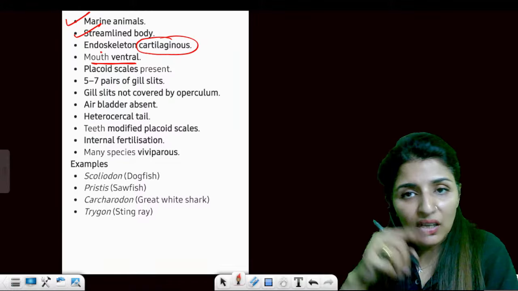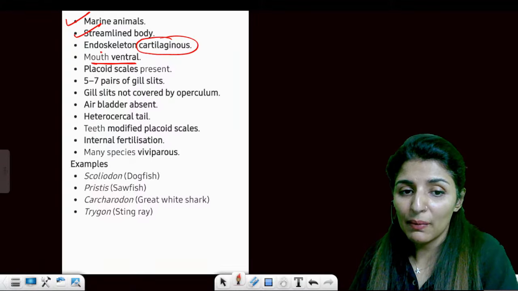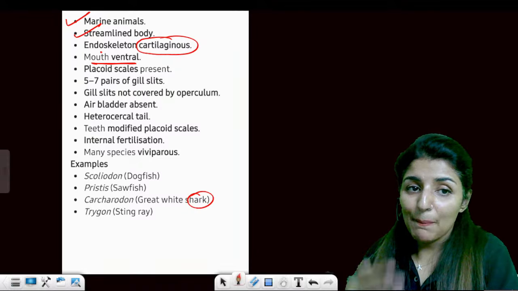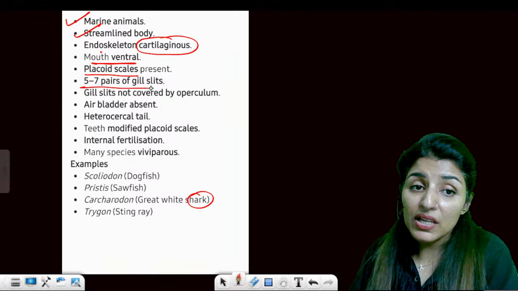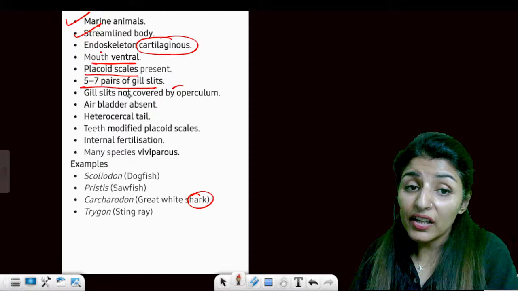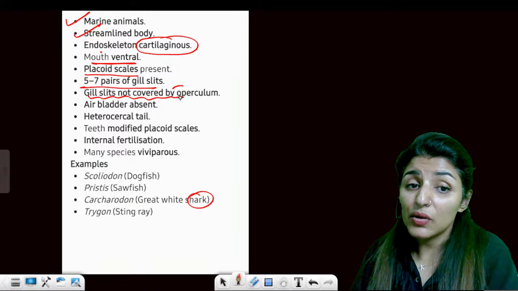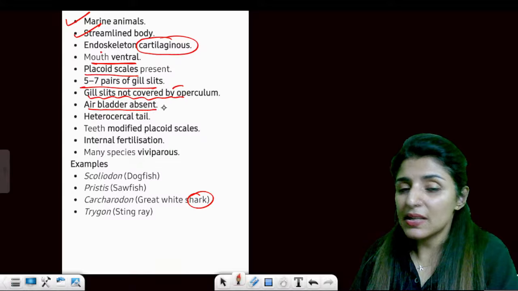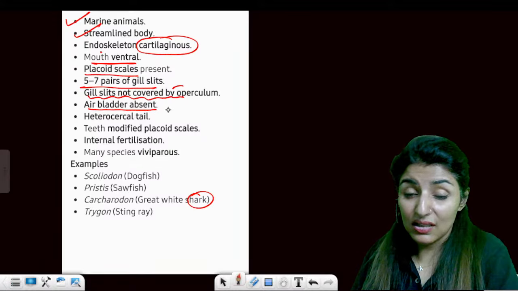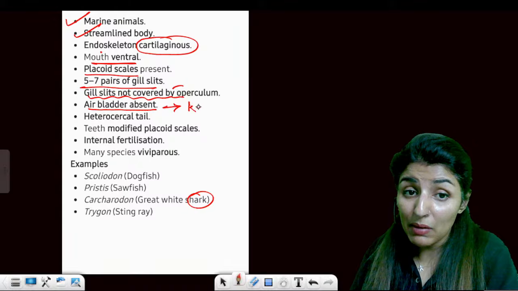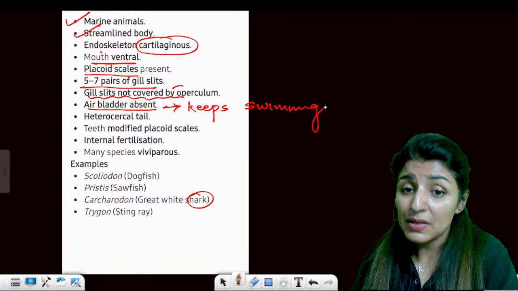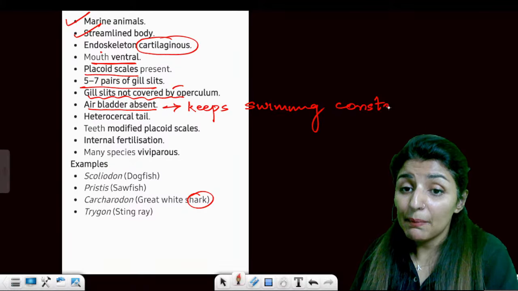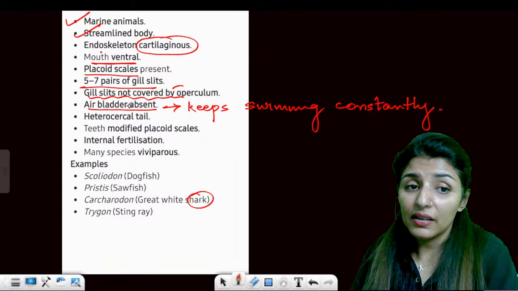Think of shark when you talk about cartilaginous fishes. Mouth is on the lower side, ventral, right? Placoid scales, 5 to 7 gill slits. Gill slits not covered by operculum, so it is open. Air bladder absent. So you will never see a shark static. It has to keep swimming, or it will sink and die. Keep swimming constantly. Why? Because it does not have an air bladder.